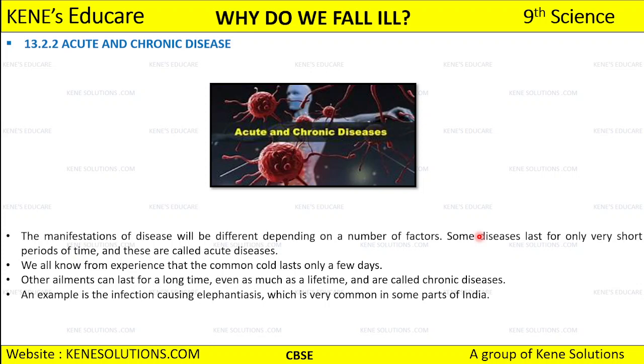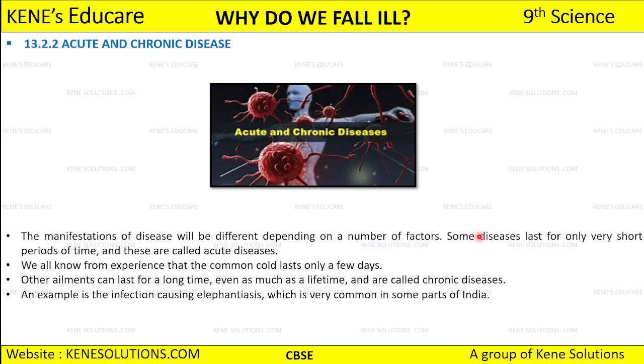Okay, so diseases which last for a short period of time, we call acute diseases. Like if you are experiencing a common cold, it cannot be there for more than 1 week, or 3-4 days. It is going to be there only for a few days, right?